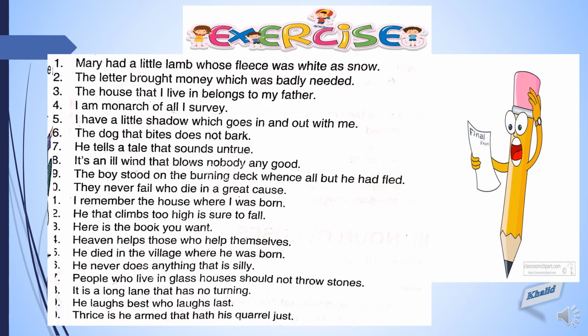Let's start identifying the adjective clauses in some of these sentences. Let's start from sentence 2. The letter brought money which was badly needed. So, where is the noun? Money. Money is the noun, and after it the whole clause, that is which was badly needed. This is called an adjective clause because it is qualifying the noun, that is money.